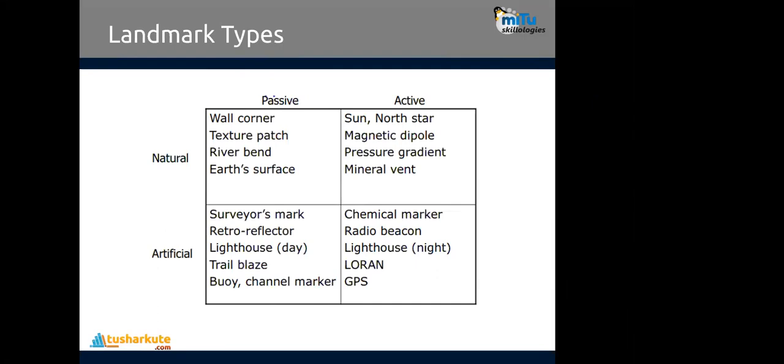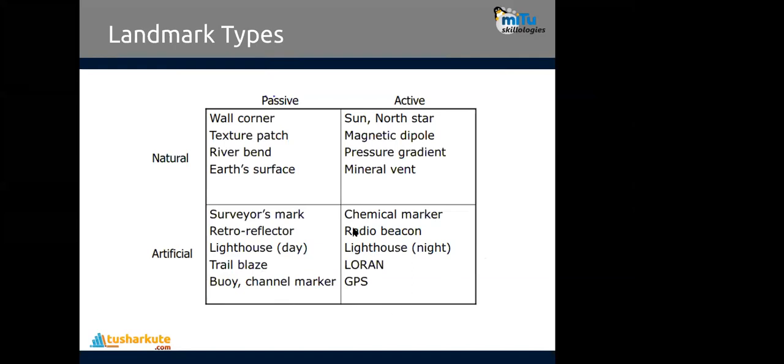Now if you go to artificial landmarks, we have a surveyor's mark, where we have manually put the mark, or a retro reflector, lighthouse, trailblaze, or any channel marker, or an active chemical marker. Chemical marker means they will change the position as the chemical property changes. Radio beacon or lighthouse, which will be on only at night, and in the day it will be something different.